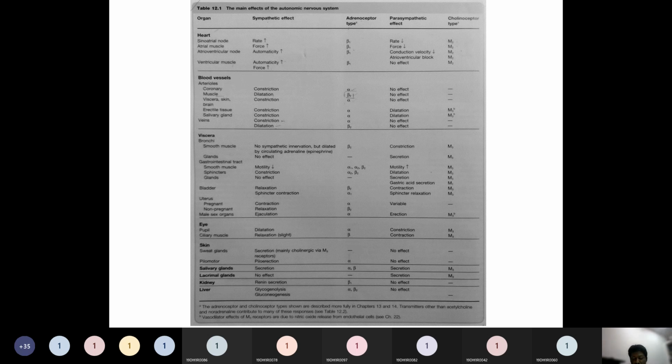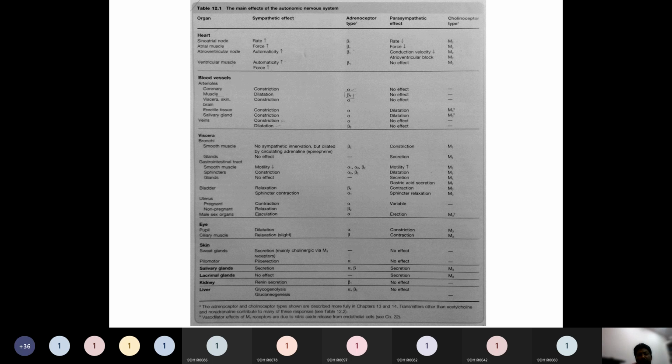If you observe the receptor distribution, blood vessels have M2 and the heart has M2. Smooth muscles are innervated with M3, and most of the visceral organs have the M3 type of muscarinic receptor. The eye is again M3. In the skin, there is no receptor. Salivary glands have M3, and lacrimal glands have M3 receptors. So this is the distribution of cholinergic receptors.